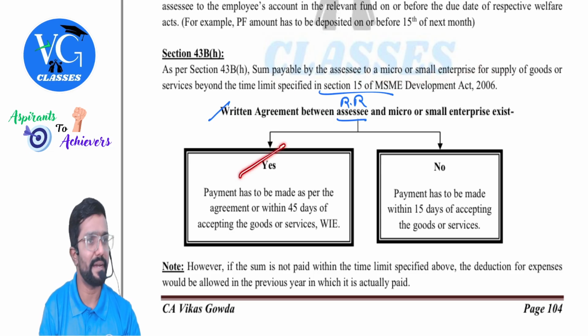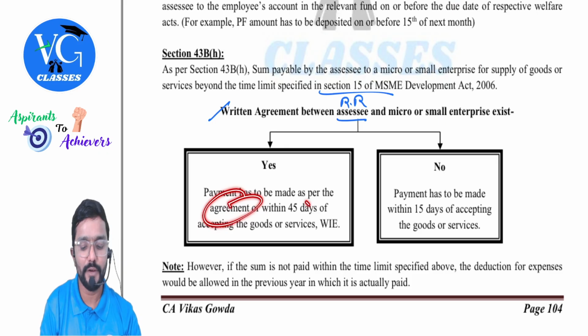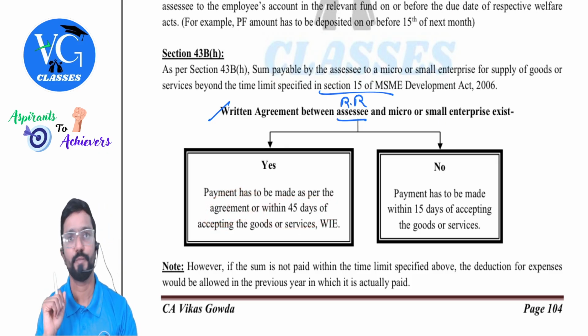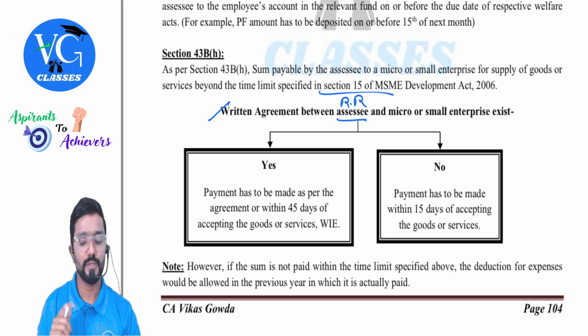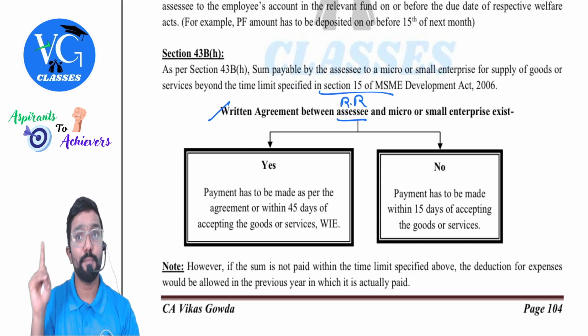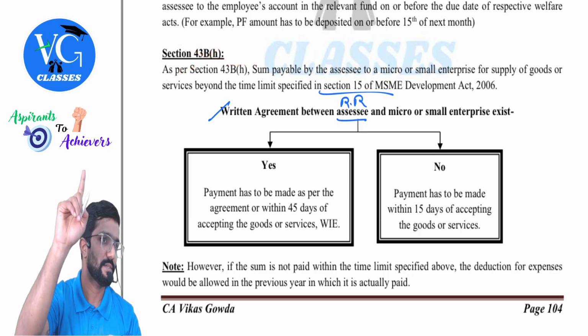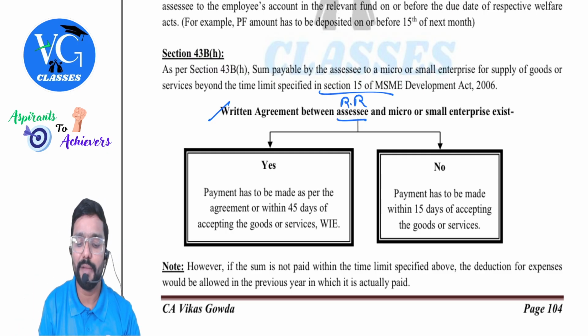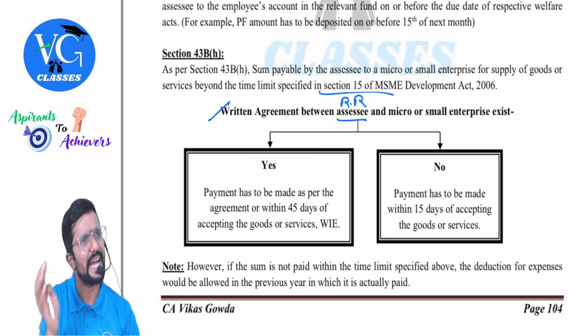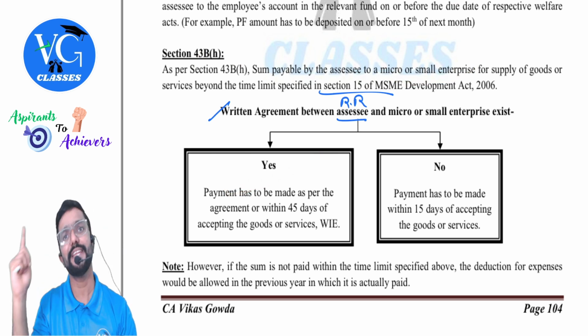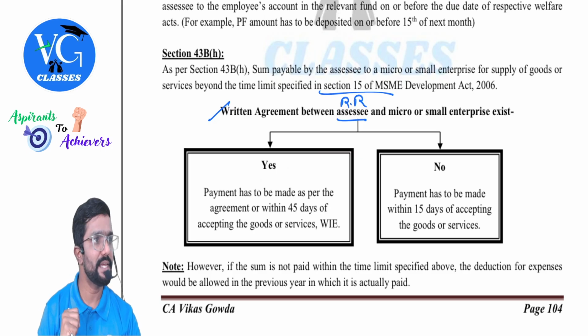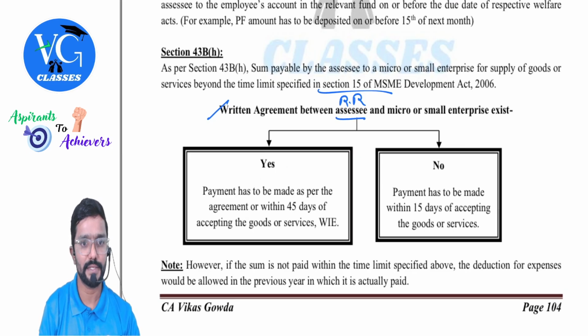Check, is there a written agreement? In our case, it is there. Payment has to be made as per what? As per agreement or within 45 days, whichever is earlier. So only one payment is covered here. The other payment made to the medium enterprise is not covered under section 43BH. Please be careful. Whereas for micro and small enterprise, if the payment is made after this, is it allowed, sir? Yes, but in the year in which payment is made.